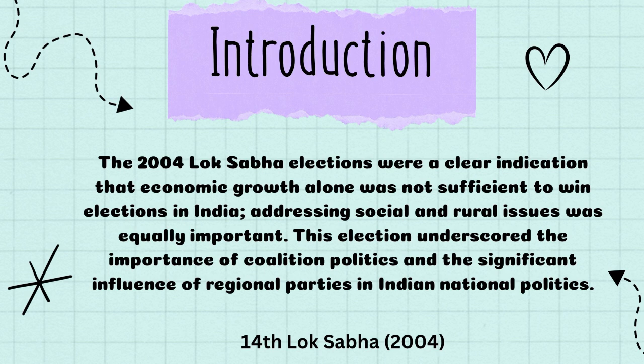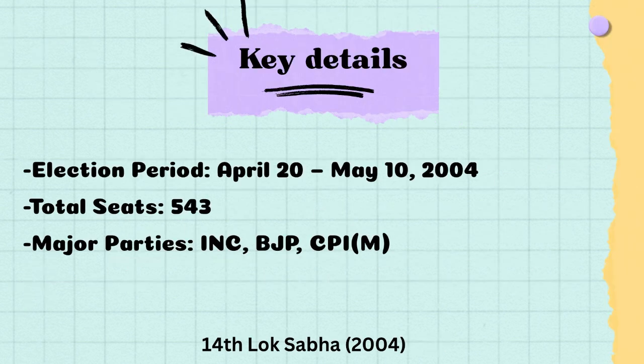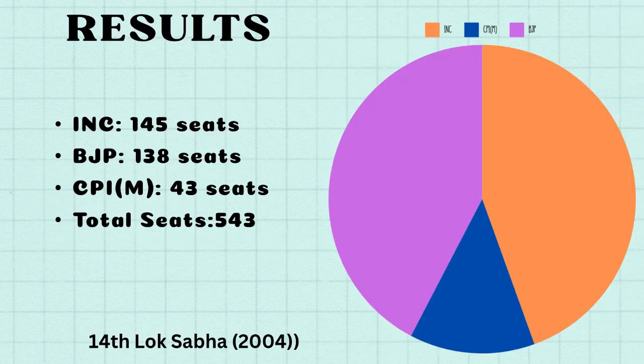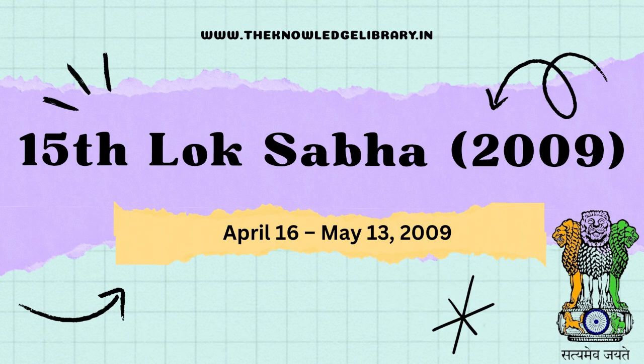The key details of the election period of the 14th Lok Sabha were as follows. The election period started from April 20 and ended on May 10, 2004 with a total of 543 seats. The major parties included INC, BJP and the CPIM. The results of the 14th Lok Sabha election were INC won 145 seats, BJP winning 138 seats with the CPIM winning 43 seats. Now let us move on to the 15th Lok Sabha election.